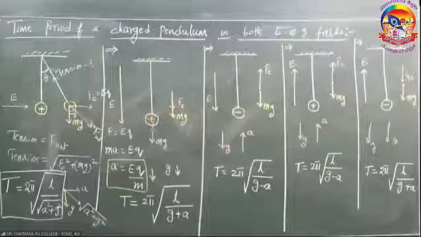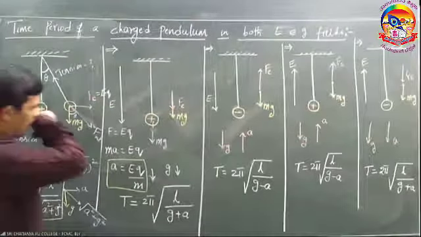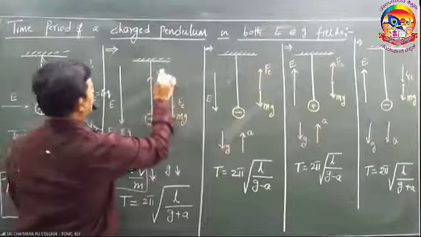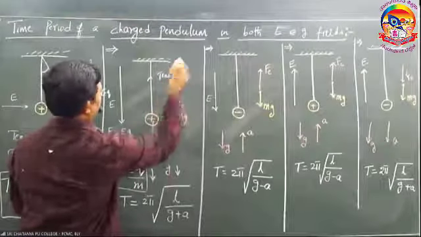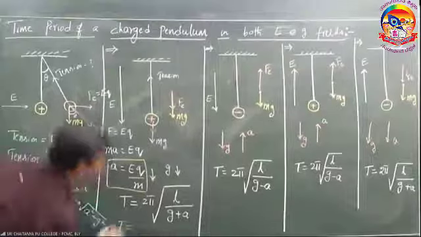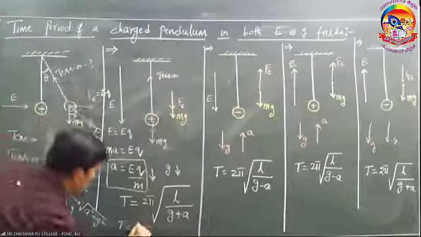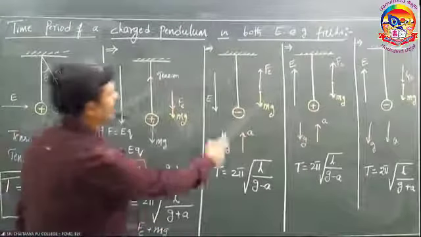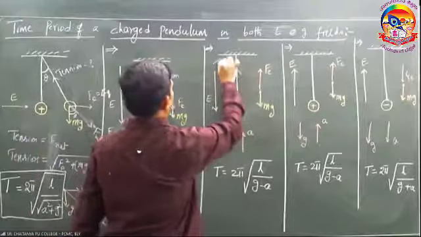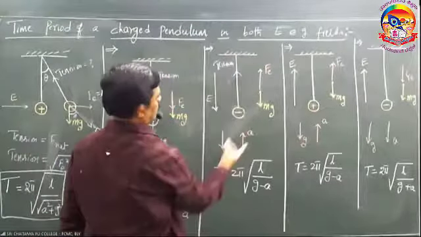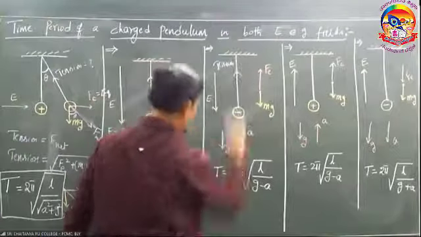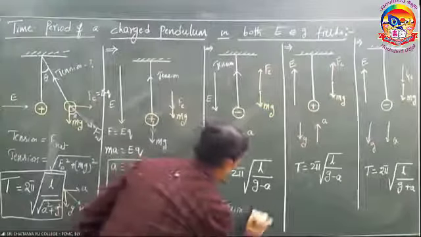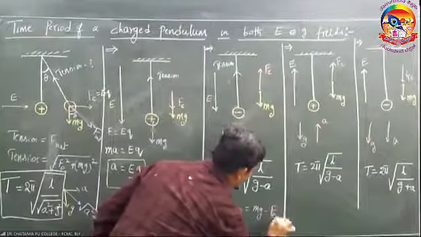One of the important things. Here, if you are asking what is the tension? See, T is equal to tension upward, both are downward: Fe plus mg. Here, if you are asking what is the tension? See, Fe upward, mg downward. So tension is mg minus Fe.